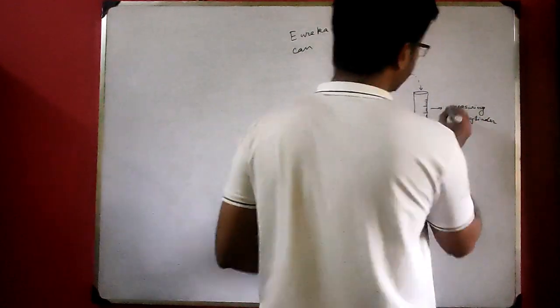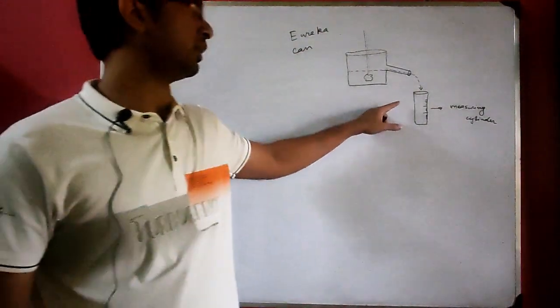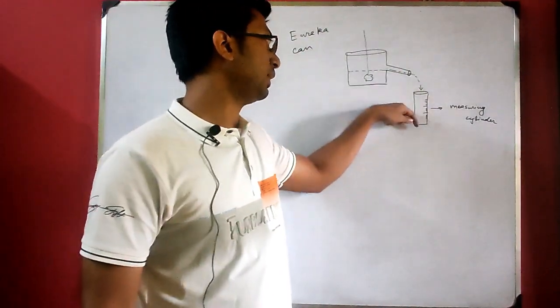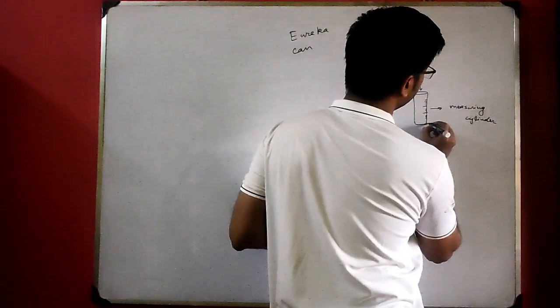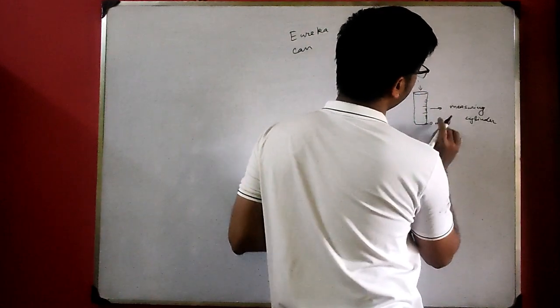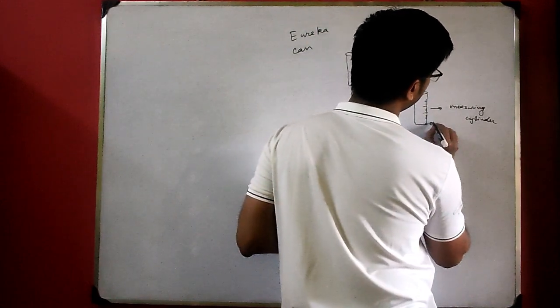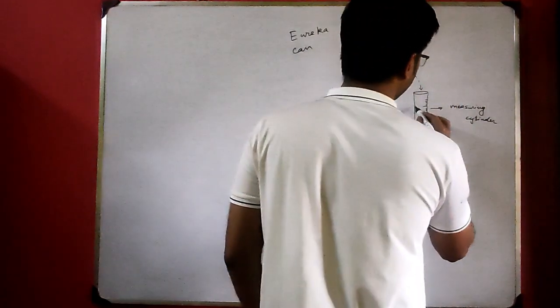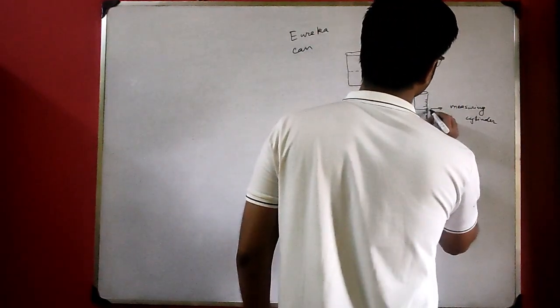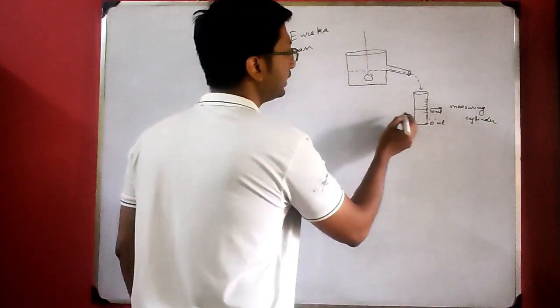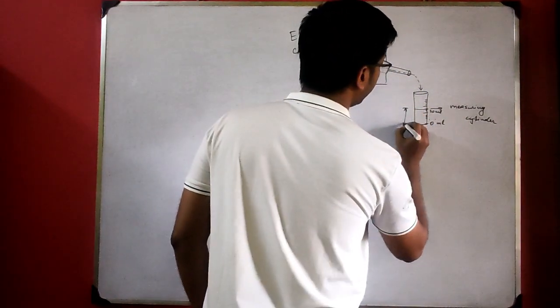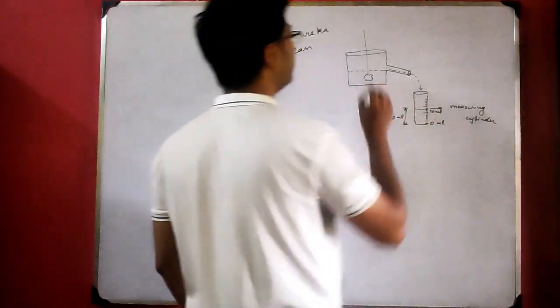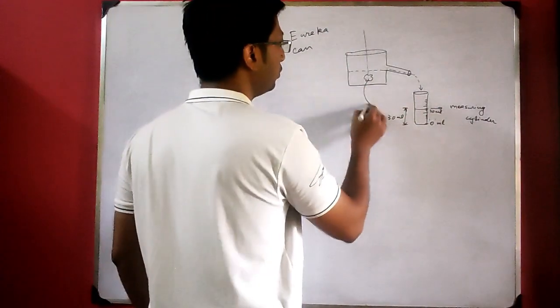Now this is empty. Previously this is empty. This is not filled with water. It was completely empty. Whatever water will come, it will start filling up from 0. This is the 0 level, 0 ml. It will start from 0. Suppose it is filled up to here, and you say this is 30 ml. So this is totally 30 ml. 30 ml will be the volume of this solid.